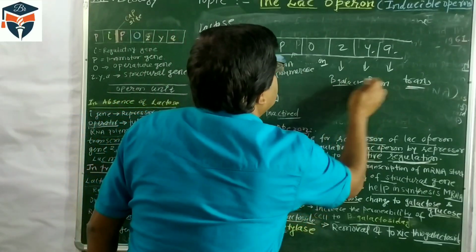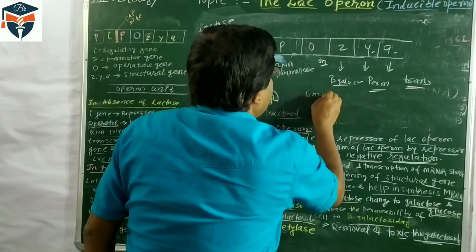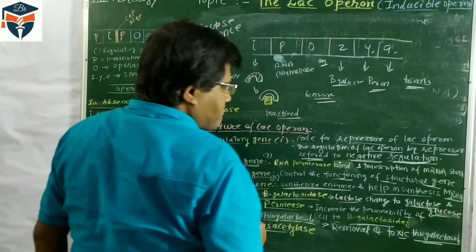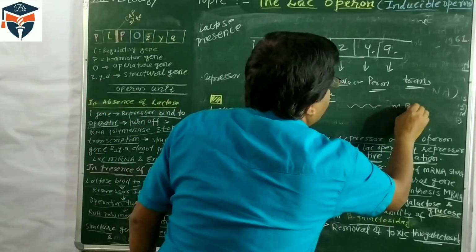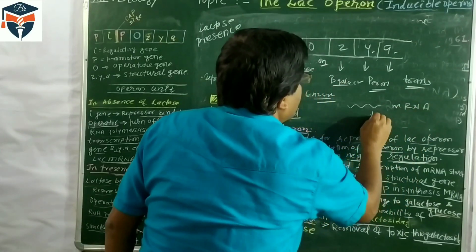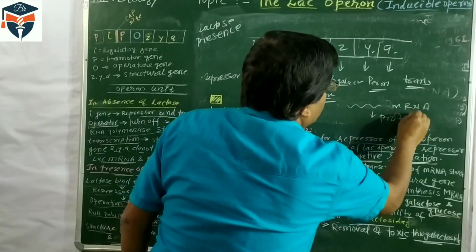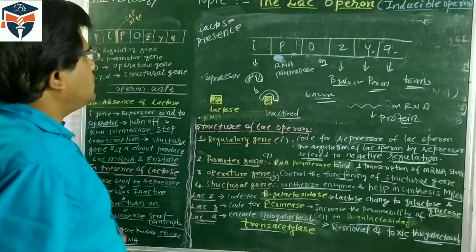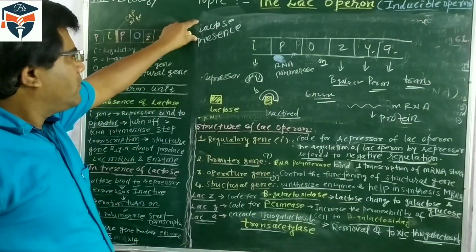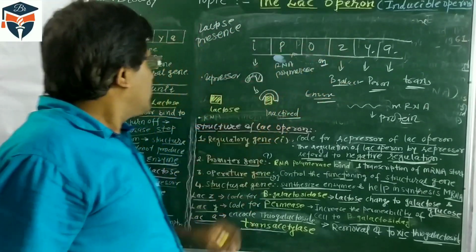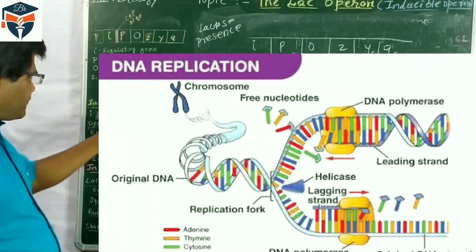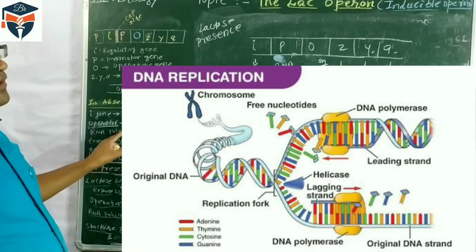So synthesis of enzymes takes place, and these enzymes help in the synthesis of mRNA and later in protein synthesis. This is called turn on. If lactose is present, the lac operon is on. If lactose is absent, the lac operon will be off.